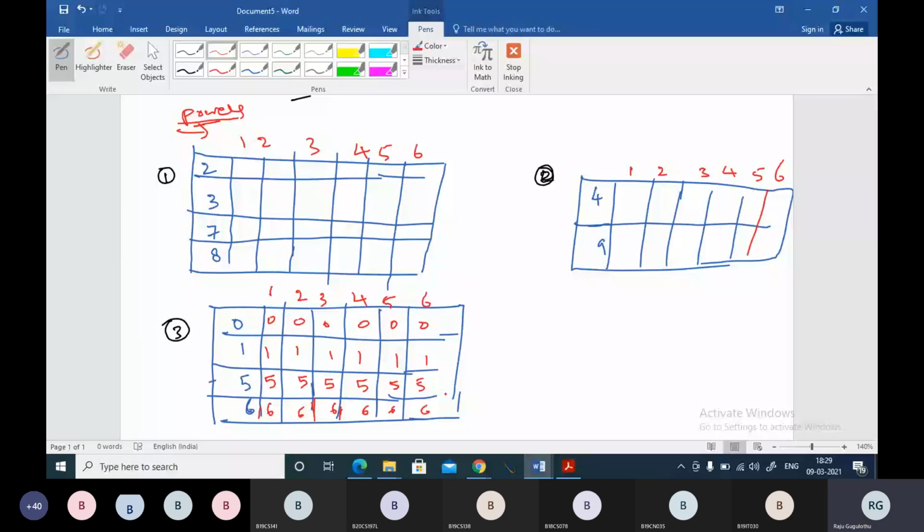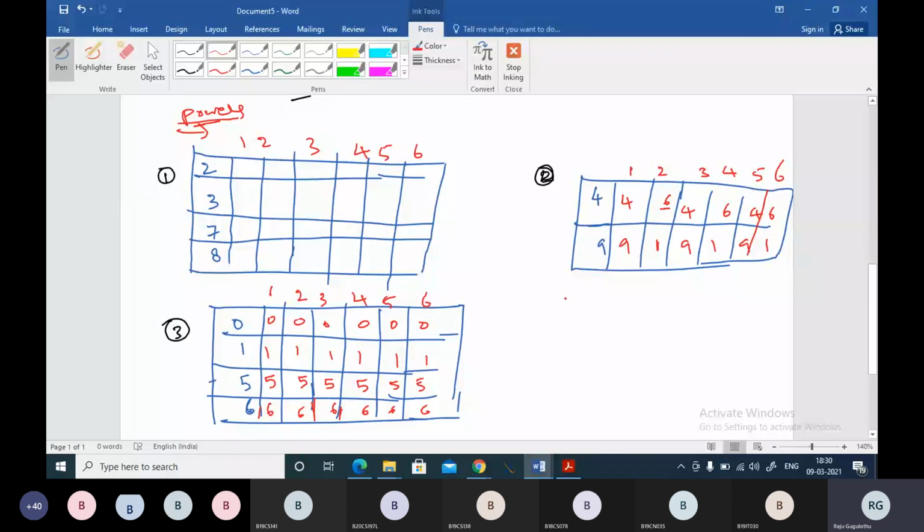Okay, guys. So my dear friends, let's go to this 4. So we have 4, and 4 power 1 is 4, and 4 square 16, we have 6, and 4 cube. Similarly, when you do this, you will have 4, 6, 4, 6 goes on. 9 power 1, 9; 9 square 81. You will have 9, 1, 9, 1 goes on.